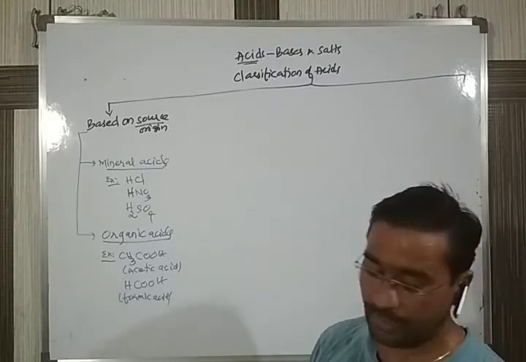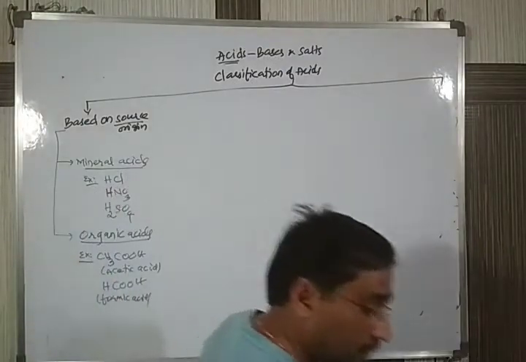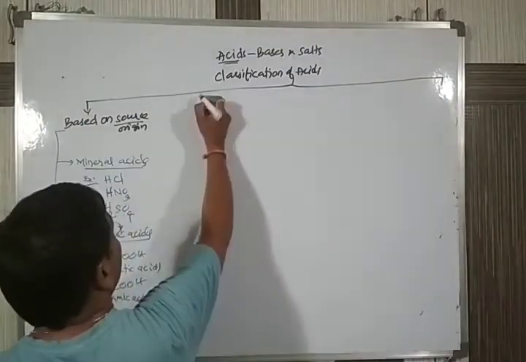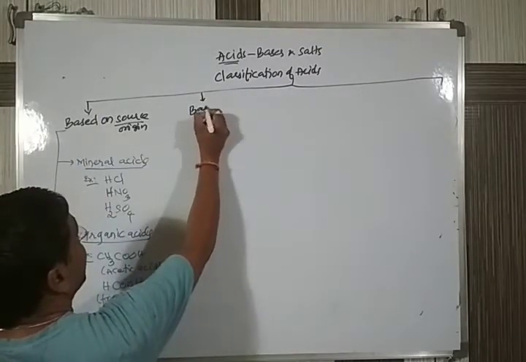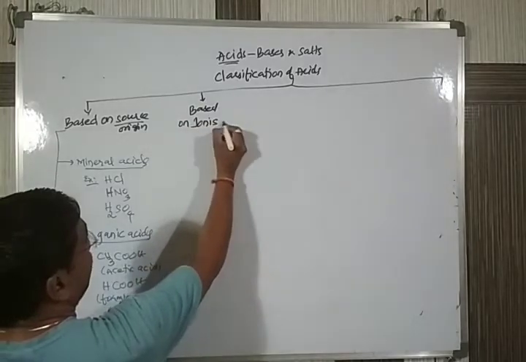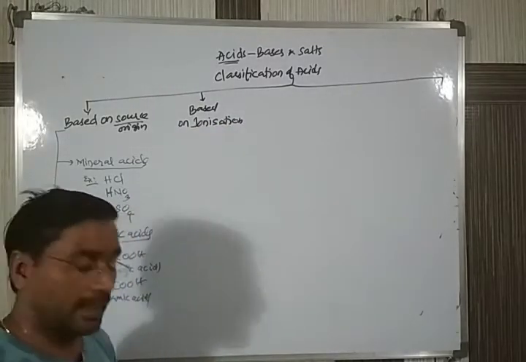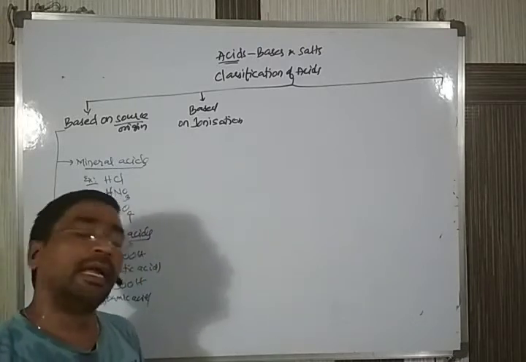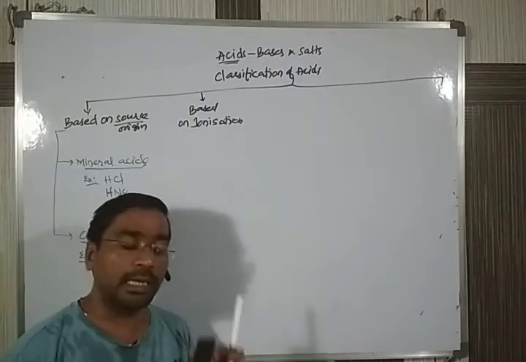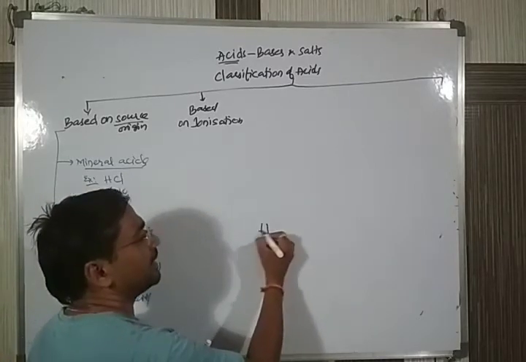Coming to the second type of classification. The second type of classification of acids is based on ionization. What we call ionization means any acid, whenever we add water, should divide to give ions.